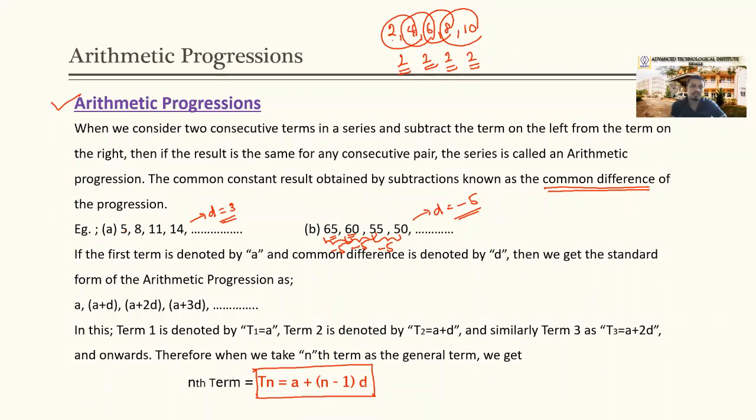For that we have a formula. Tn, where n means the nth term. Tn means the nth term equals a plus n minus 1 into d.